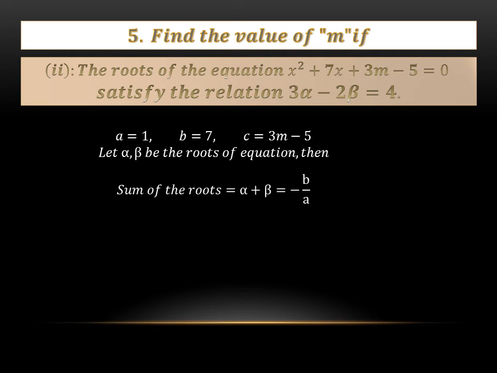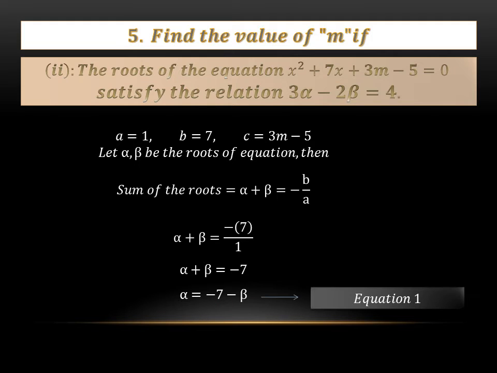Finding the sum of the roots, let alpha and beta be the roots of the equation. The formula for the sum of the roots is minus b by a. It will become minus 7 by 1, so alpha plus beta will be minus 7. As I told you before, we have to get the value of either alpha or beta from the given equation. So I'll take beta to the other side of the equation, and the equation will become alpha equals minus 7 minus beta. I'll say that this is our equation 1.